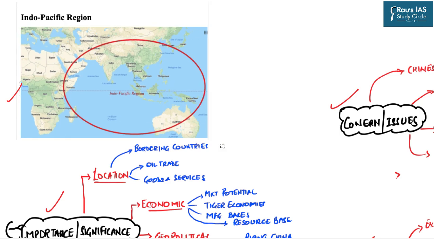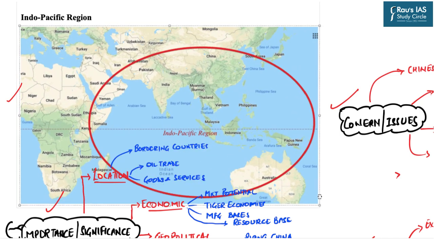First of all, we should understand what the Indo-Pacific region is. This is the Indo-Pacific region, which consists of the Indian Ocean as well as the Western Pacific Ocean. It is very important to understand that the Indo-Pacific region does not have any concrete boundaries, and therefore every country defines this region in the way that best suits its own national interests. For example, a few years back this region was known as Asia Pacific, and this Asia Pacific region excluded India because at that point of time it was not believed that India is a major dominant player in this region.